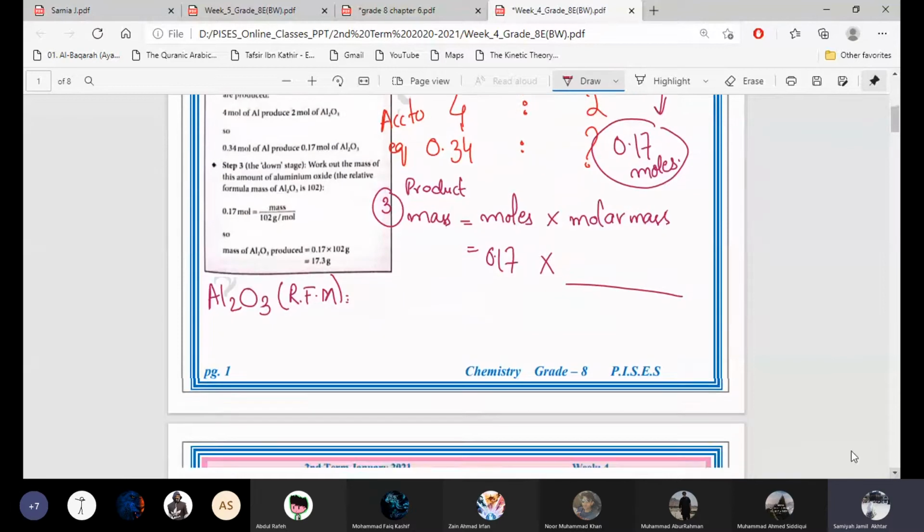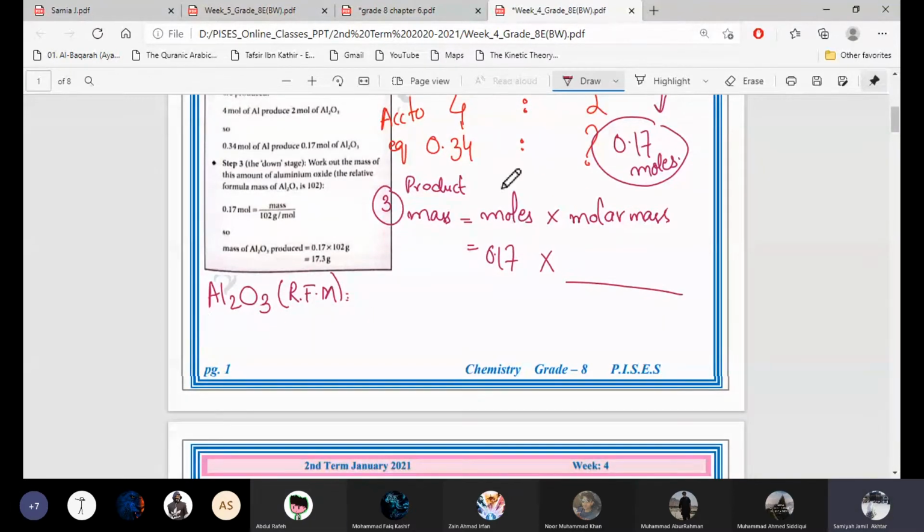Can you tell me which two things we will multiply and add? 27 times 2 and 16 times 3. Very good. So 54 plus 48. And the answer is 102. Very good, 102. So the molar mass of aluminium oxide is 102.